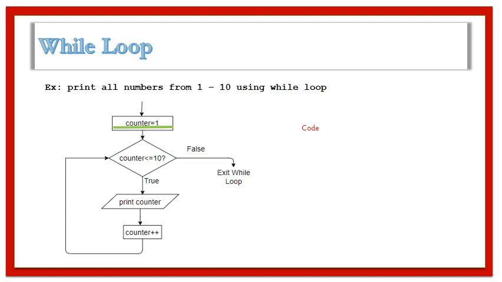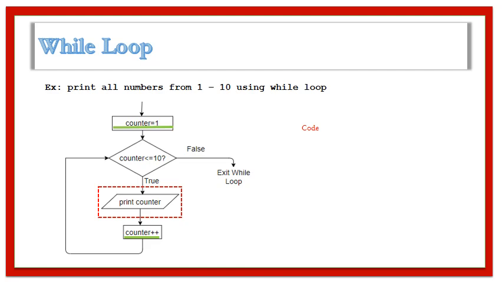The code that is going to be repeated 10 times is the statement that prints counter. Every time after I print the value of counter, I increment the value of counter by 1.